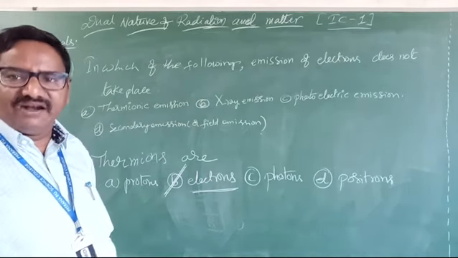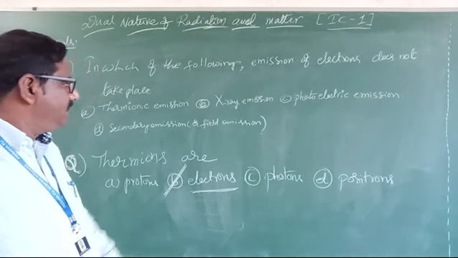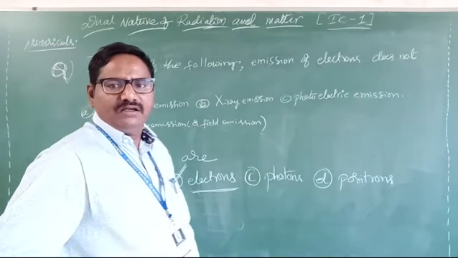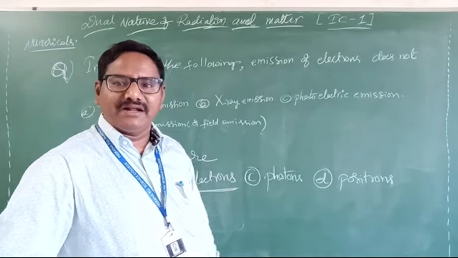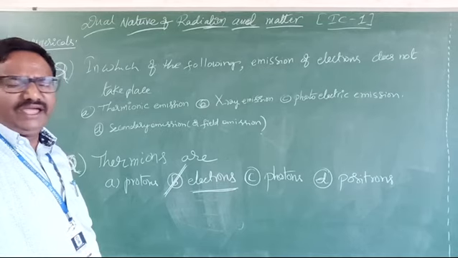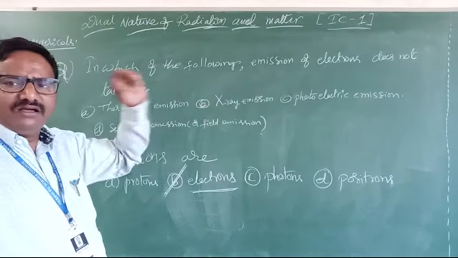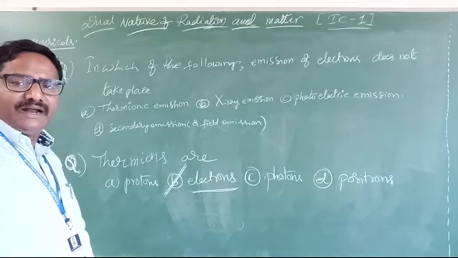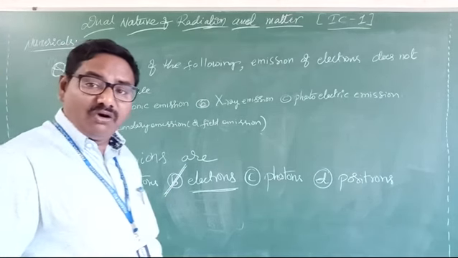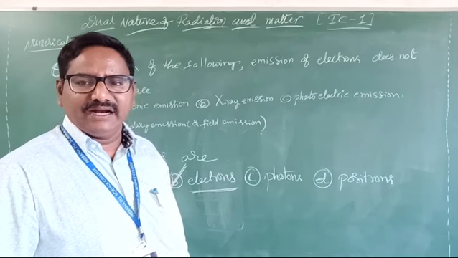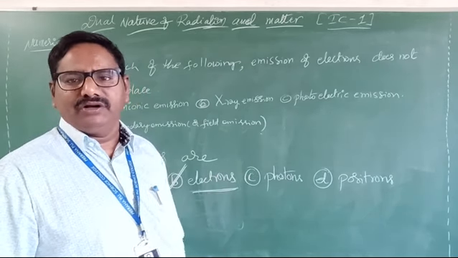That is thermionic emission. The second one is field emission. Here they give X-ray emission. Where does X-ray emission occur? In the inner orbits of atoms, not from the metal surface. If energy is supplied to the electrons in the inner orbit of atoms, they are excited and X-rays come out.